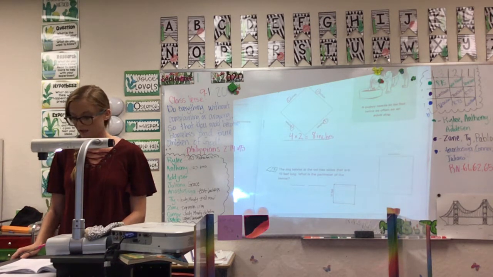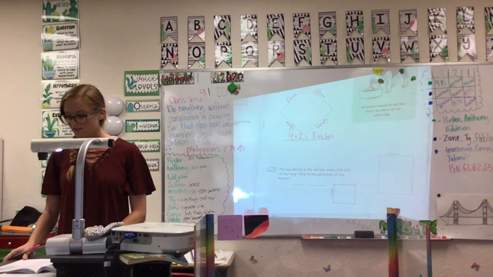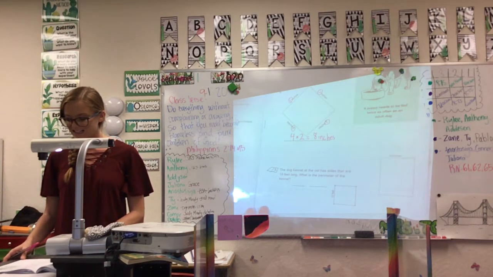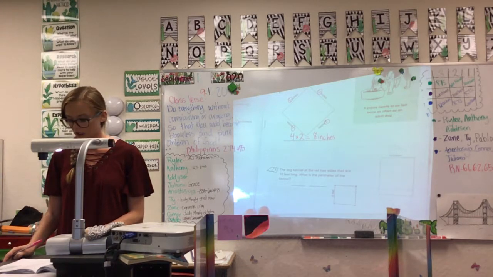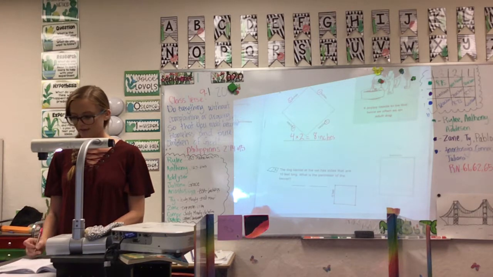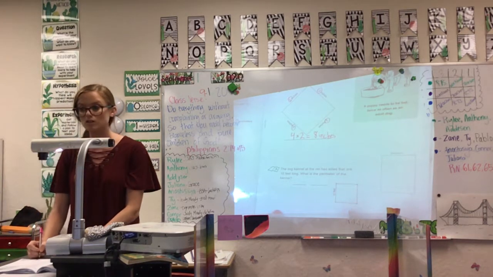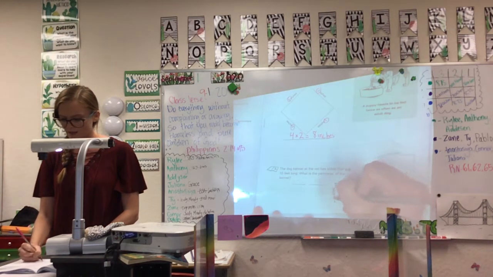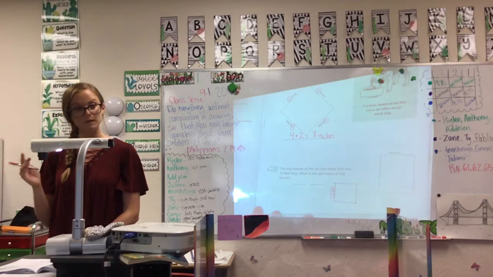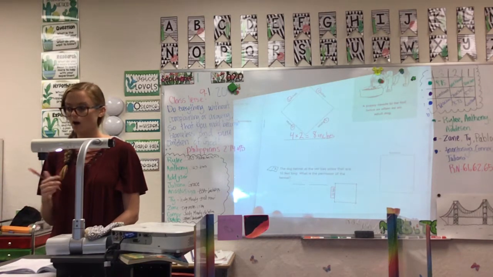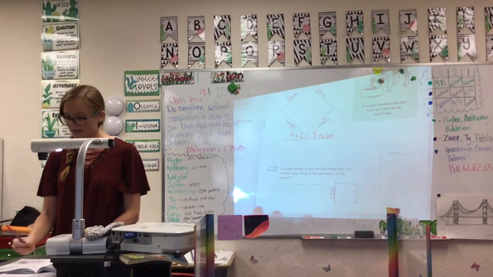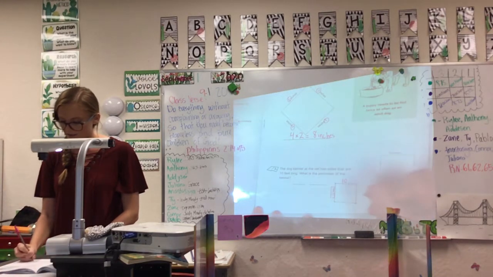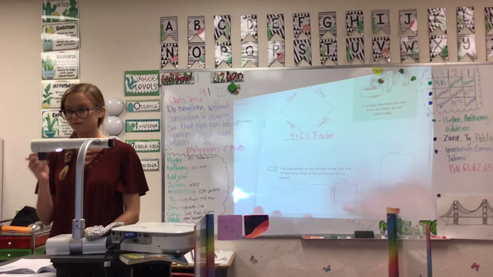Number 3. The dog kennel at the vet has sides that are 10 feet long. What is the perimeter of the kennel? And then they have a little picture for us. It's a square. So it only gives us one side though, but it's a square, so we know all sides are the exact same. So just to help me out, I'm going to write the number on each side because they're all going to be the same. 10 feet, 10 feet, 10 feet, 10 feet.